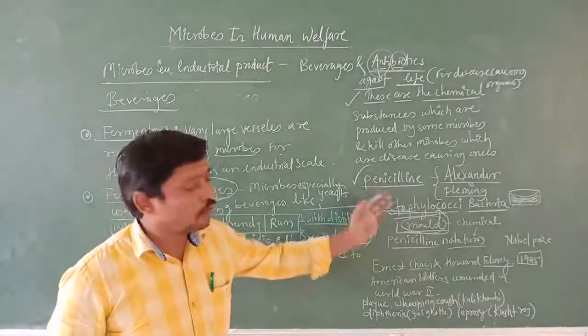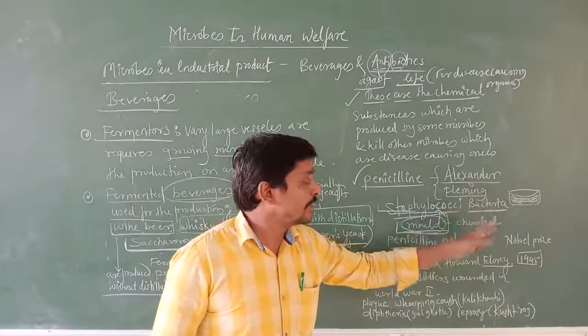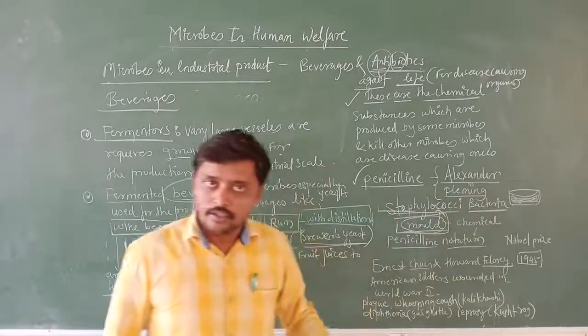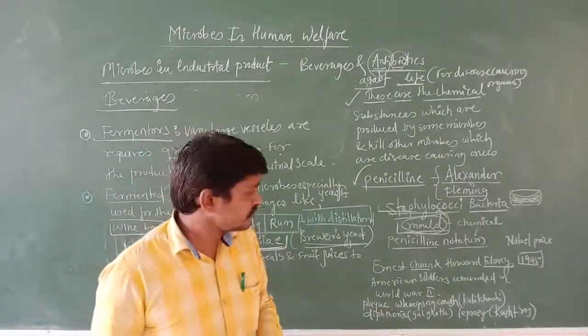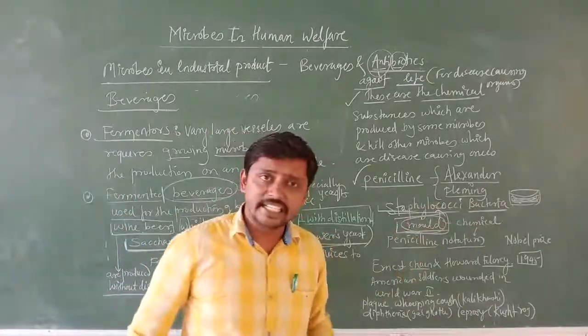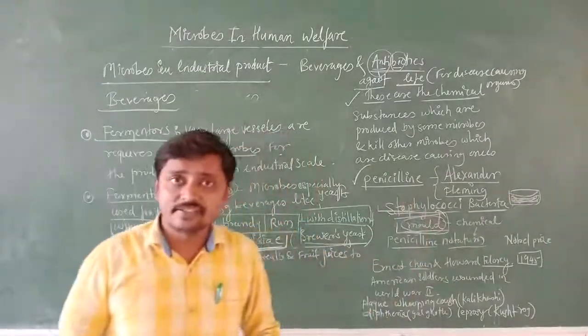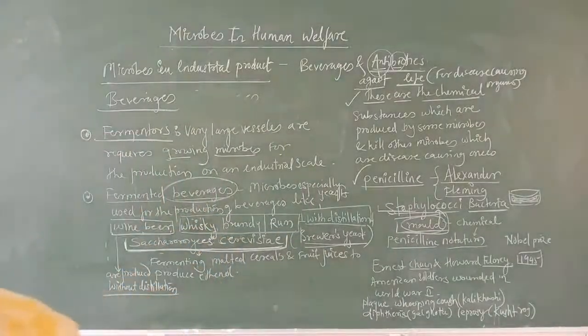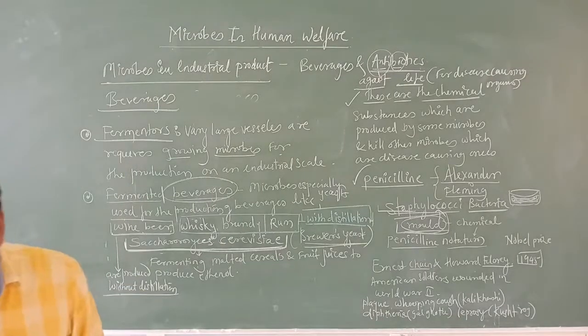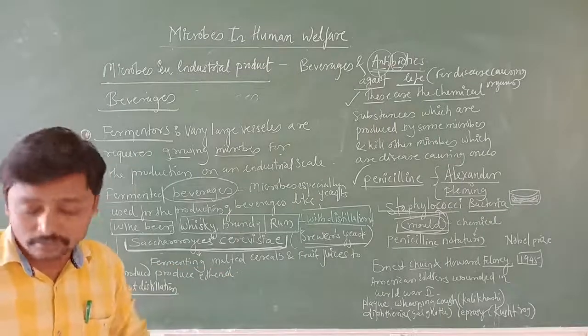Okay. It was accidentally discovered by Alexander Fleming, when he was working with Streptococci bacteria in an unwashed petri dish. He found some growth of mold, and surrounding that mold he couldn't find any Streptococcus bacteria. In the sense he observed that the mold produced some chemicals that did not allow the Streptococcus bacteria to grow.